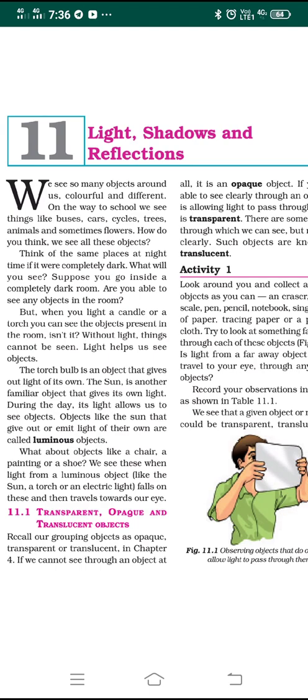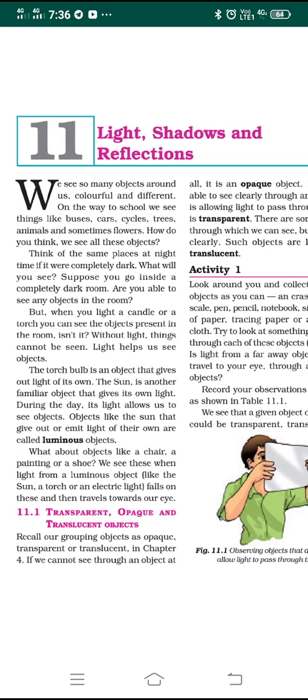Never. The moon just reflects the light which comes from the sun towards the earth. Other stars also give their own light, but because they are so far away from our solar system, we do not get their light. But as the sun is the nearest star, we get the light from the sun.